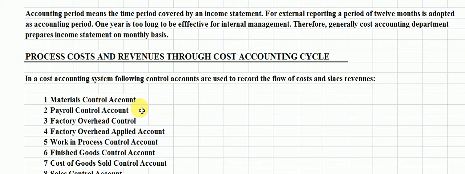All these dealings are connected with the materials control account.